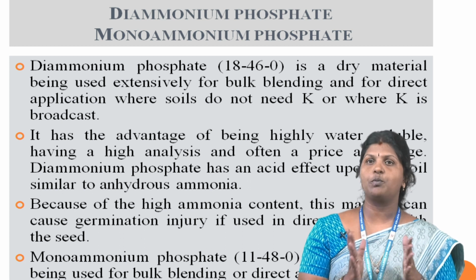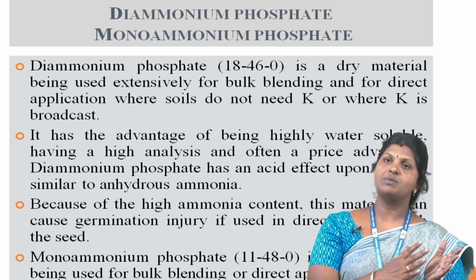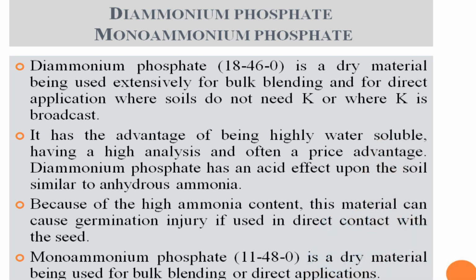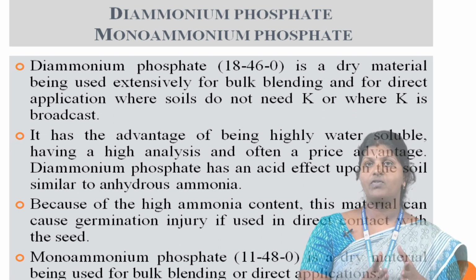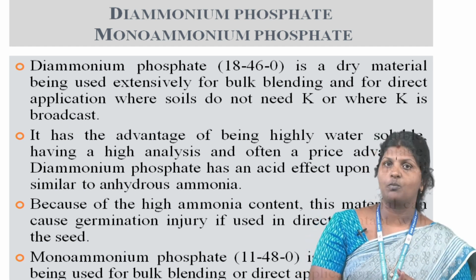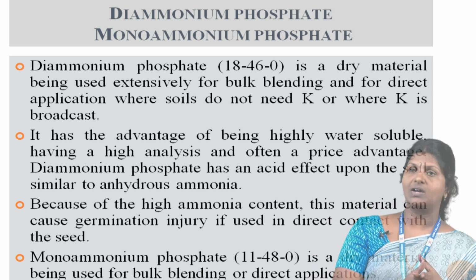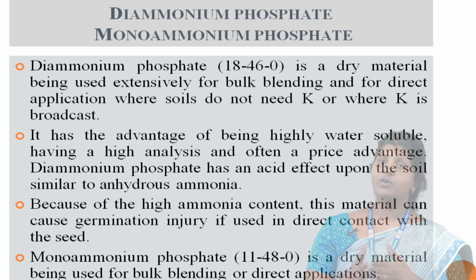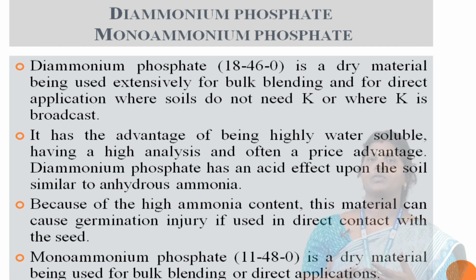Diammonium phosphate is a dry material being used extensively for bulk blending and for direct application where soils do not need potassium or where potassium is broadcast. It has the advantage of being highly water soluble, having a high analysis and often a price advantage. Diammonium phosphate has an acid effect upon the soil similar to anhydrous ammonia. Because of the high ammonia content, this material can cause germination injury if used in direct contact with the seed.